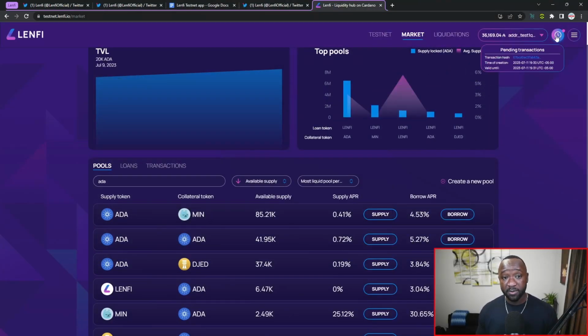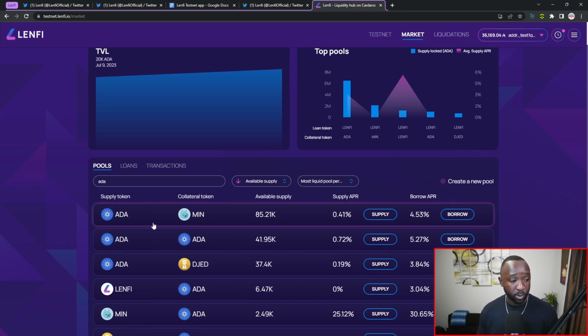Now, just to be transparent here, I can see my pending transactions at the very top. It states that right now I have a single pending transaction, which is the transaction that I just created for the brand new pool, the ADA and JED pool. So let's switch gears and actually borrow an asset.